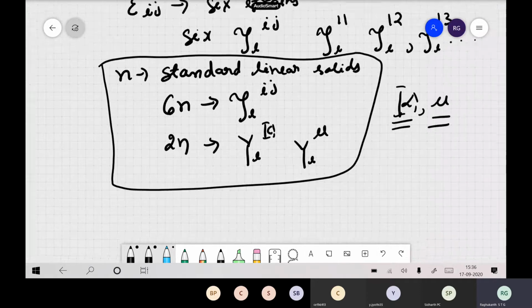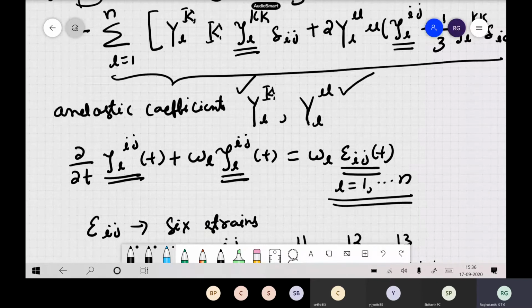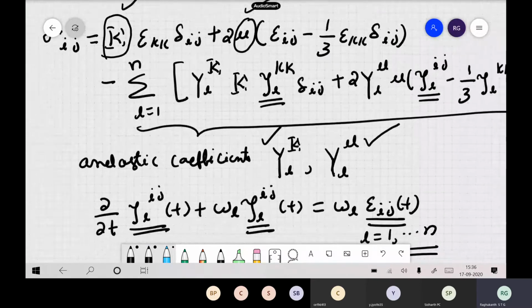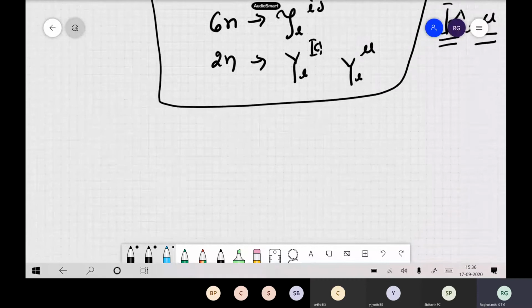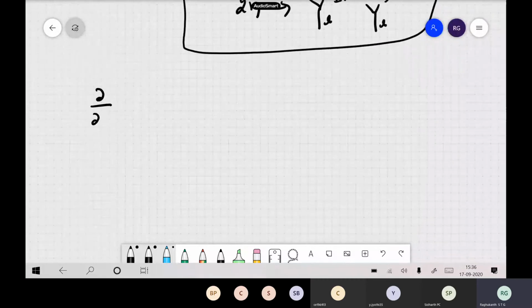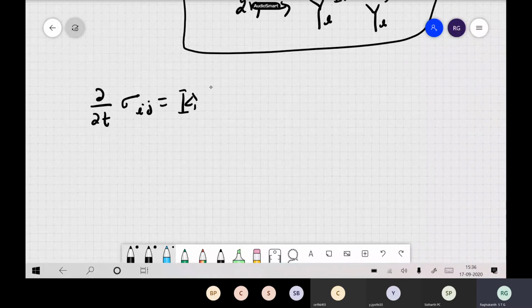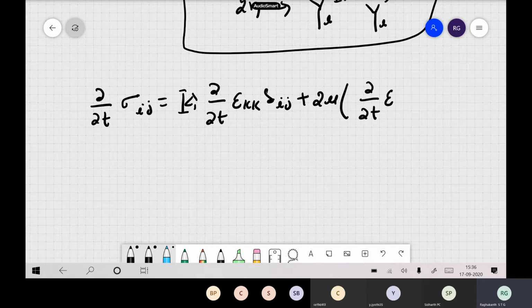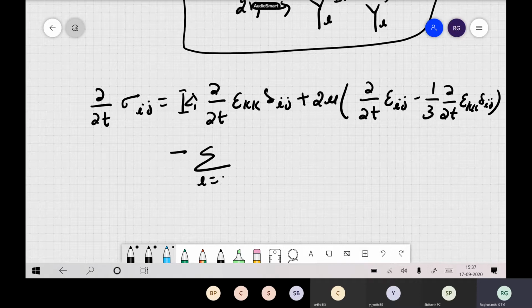Sometimes in velocity-stress formulations, if you are not using the displacement-stress formulation, if you are writing in terms of velocities, then you can also write this constitutive equation using dou by dou t of sigma ij: dou by dou t of epsilon kk delta ij plus 2 mu, dou by dou t of epsilon ij minus 1 by 3 dou by dou t of epsilon kk delta ij, minus sum over L equal to 1 to n.